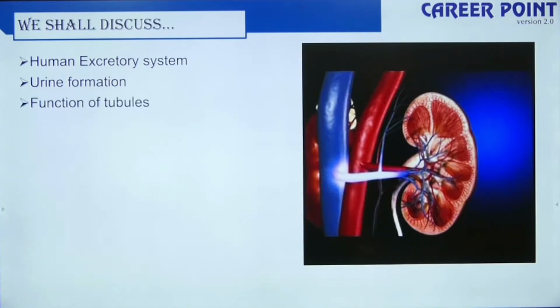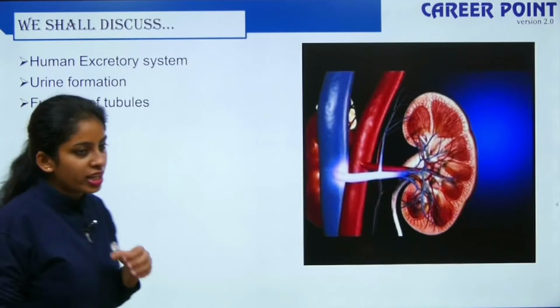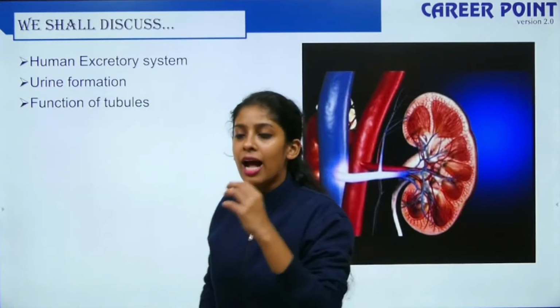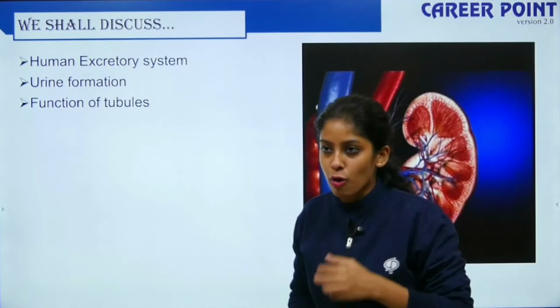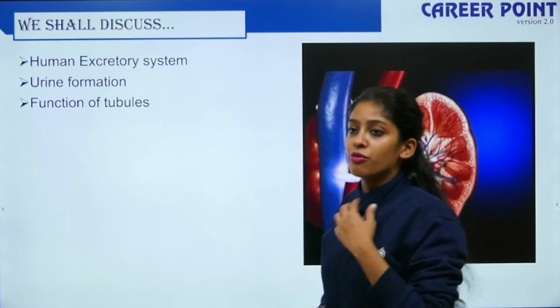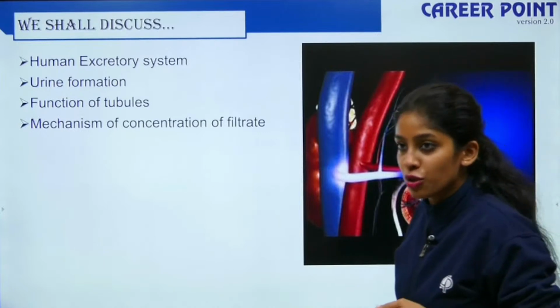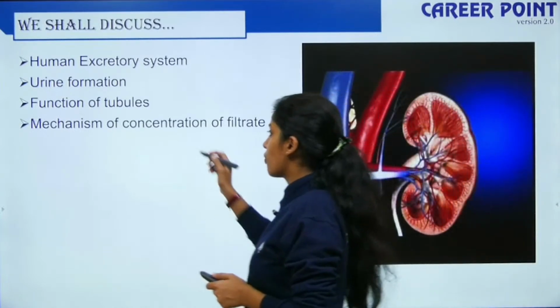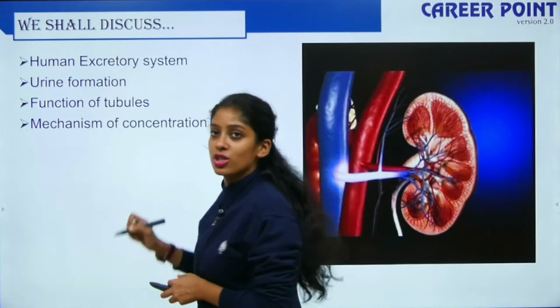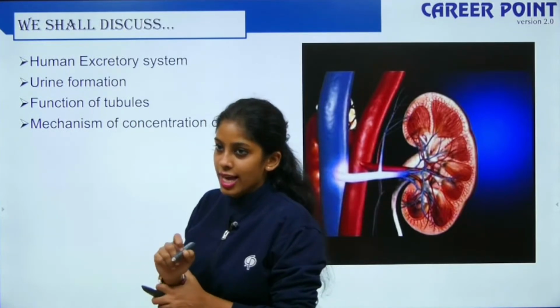The next thing is function of tubules. You have various tubules which are part of your kidney, and they play an equally important role. Then mechanism of concentration of filtrate. This is very important, and this is where kids go wrong.